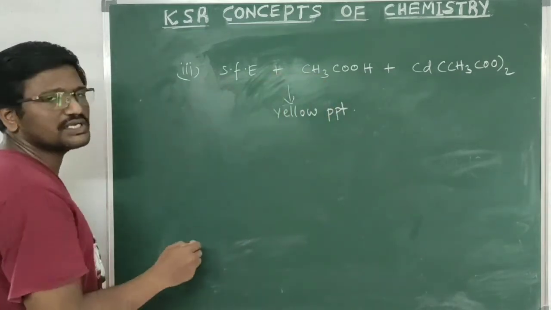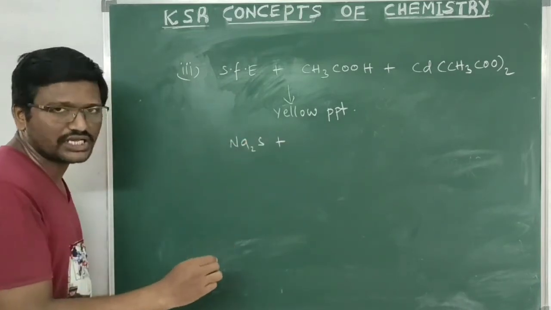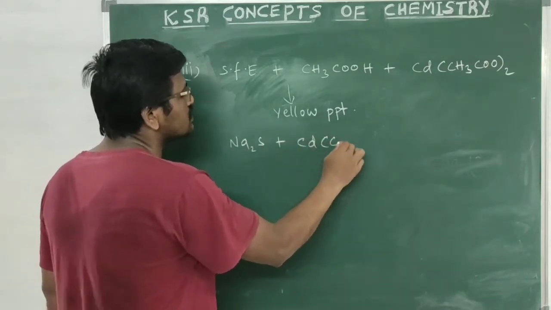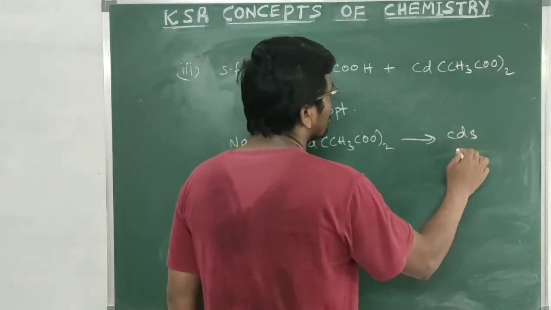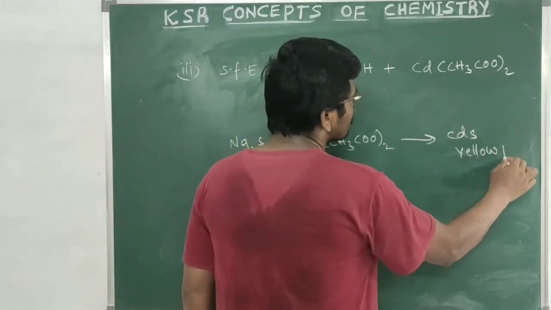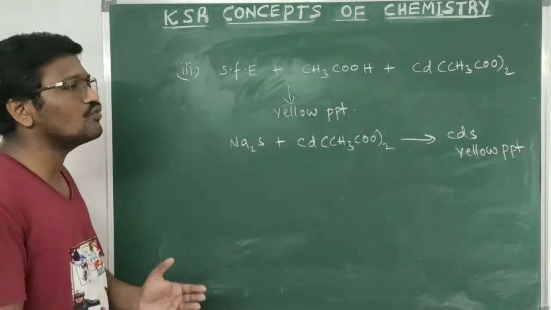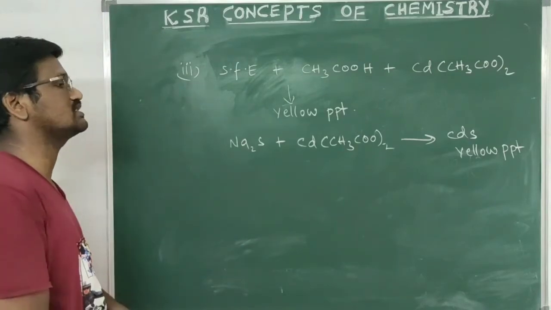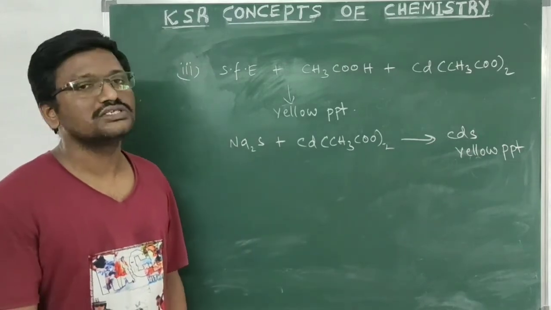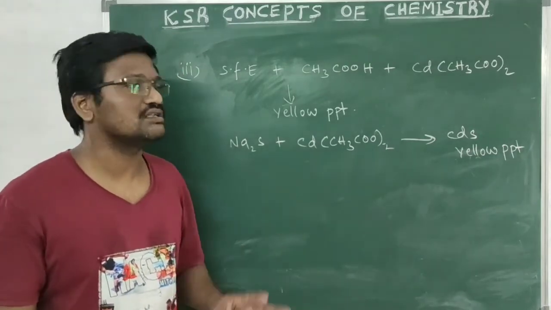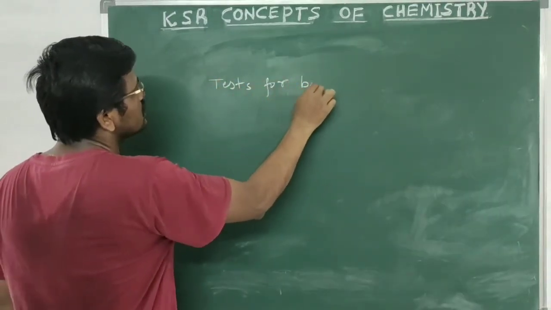What are the reactions that take place in this process? That is, sodium sulfide present in the sodium fusion extract will react with cadmium acetate, gives cadmium sulfide, a yellow precipitate, is formed. If sulfur is absent in the organic compound, the sodium sulfide is absent in the sodium fusion extract, then no yellow precipitate of cadmium sulfide will be formed. Okay, so these are the tests for sulfur. There are 3 tests. Tests for both nitrogen and sulfur.